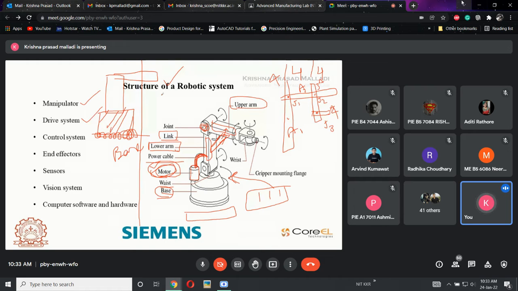If the application is 200 kg or 300 kg, then the base will be this much in length. Instead of a smaller cylinder here, there will be a huge cylinder if the weighing capacity of the robot is more. So based upon the weighing capacity or the payload of the robot, the base will be defined. Now the robot and base are connected with a joint that is called a waist.